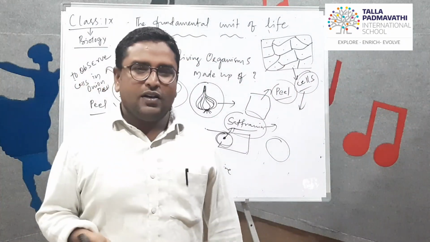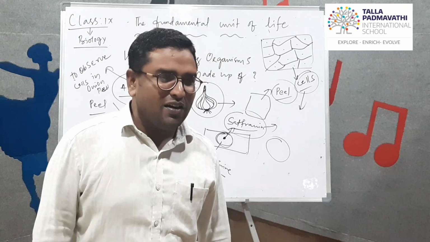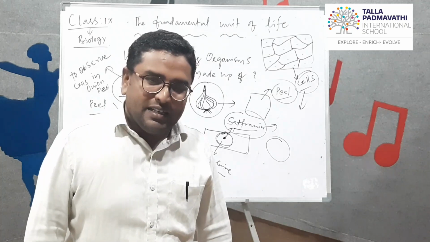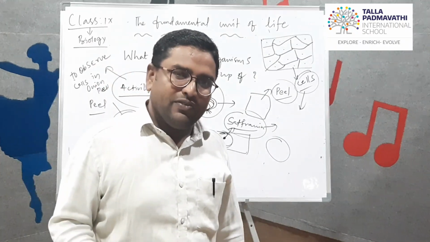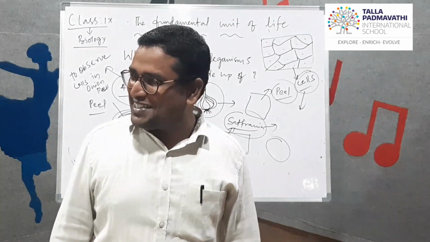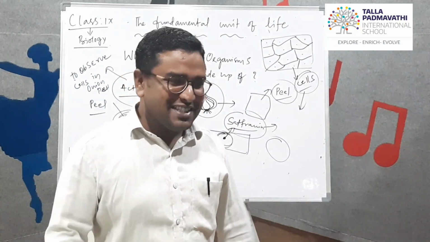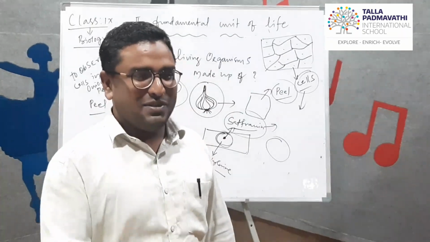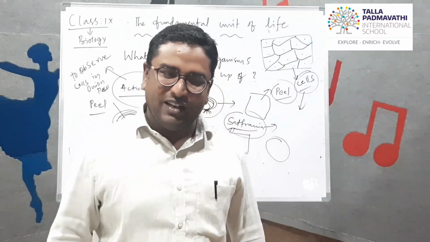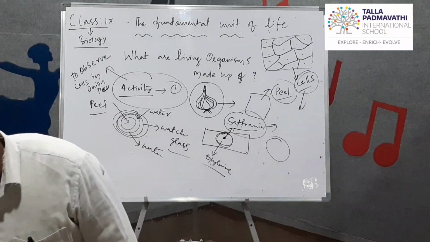So it means onion peel is made up of cells. In the same way, other living organisms are also made up of cells. The skin of the animal body is made up of cells. You like biryani; take a chicken piece and observe it through the microscope. What will you find? Cells. Take a mutton piece and observe through the microscope. What can you find? Cells. So every living organism is made up of cells.